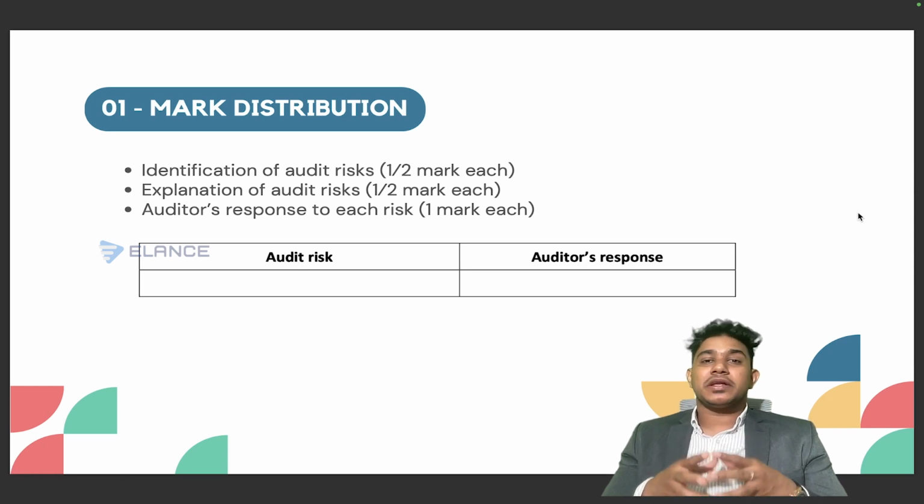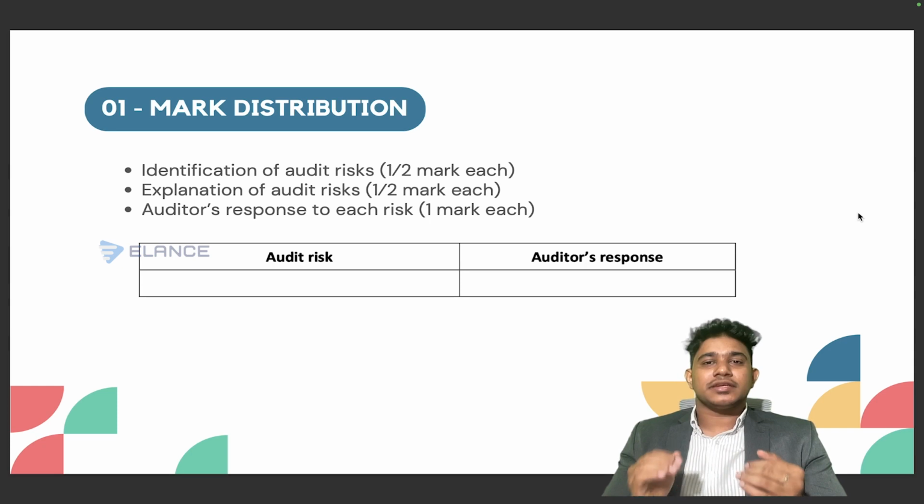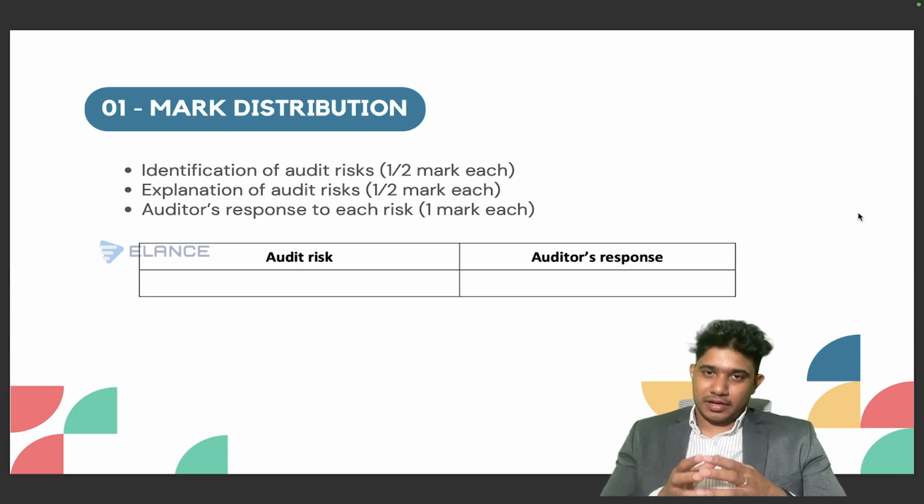Allen Company has spent 20 million on research and development. As per IAS 38 Intangible Assets, all the research expenses should be expensed in the P&L and the development expenditure should only be capitalized. However, there can be chances that the company might have capitalized some of the research expenses, resulting in overstated intangible asset and understated related expenses. So this should be the way in which you will be explaining the audit risk explanation.